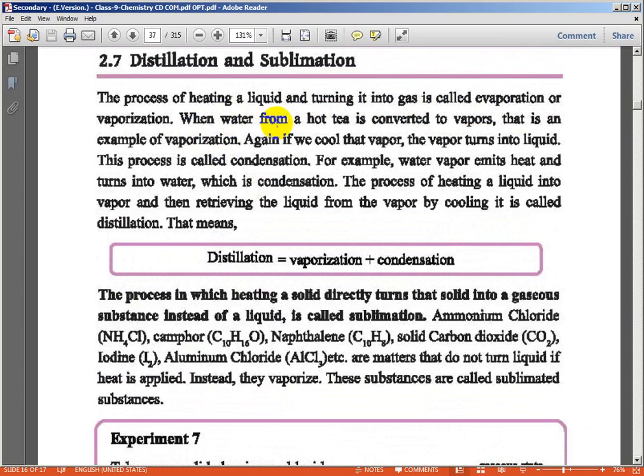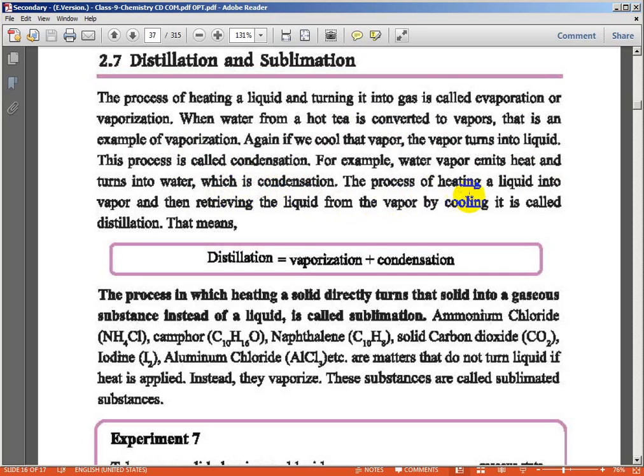When water from hot tea is converted to vapor, that is an example of vaporization. If we cool that vapor, it turns into liquid. This process is called condensation. For example, water vapor emits heat and turns into water.